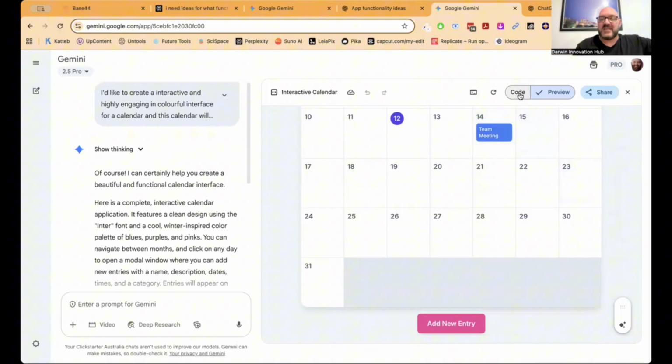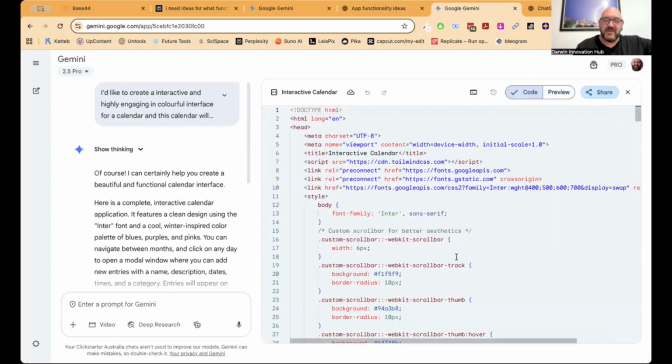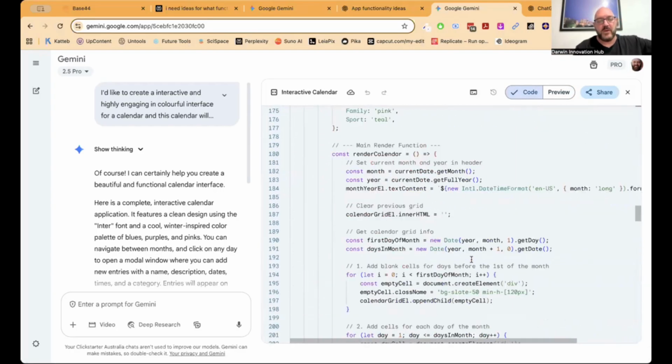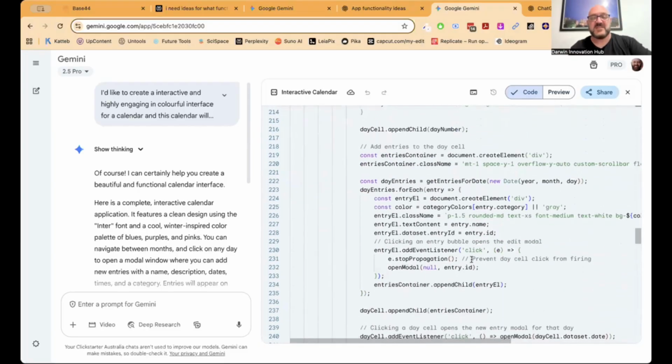Well, what I can do is take this code here, all this code, and this will work on a web server. So I did this earlier, I think on Monday, when I showed you how you can create your own website in 13 minutes. We did that, so this is very similar.